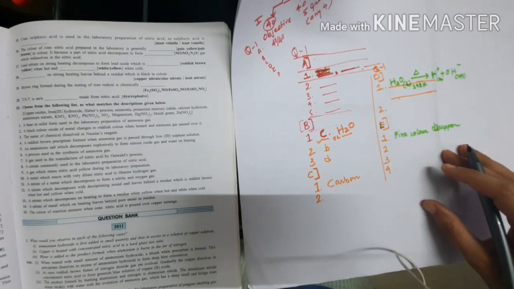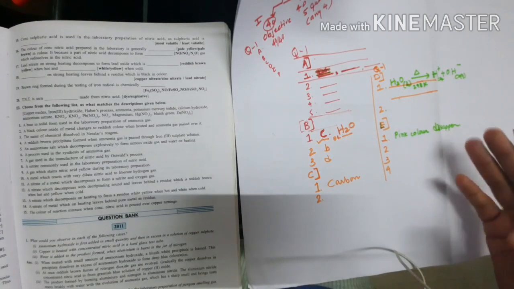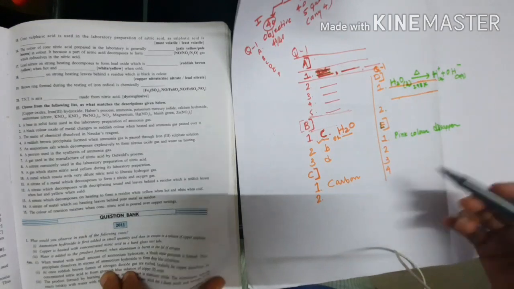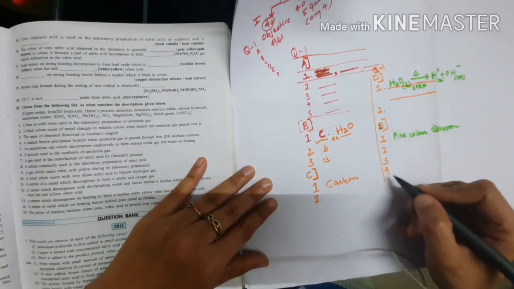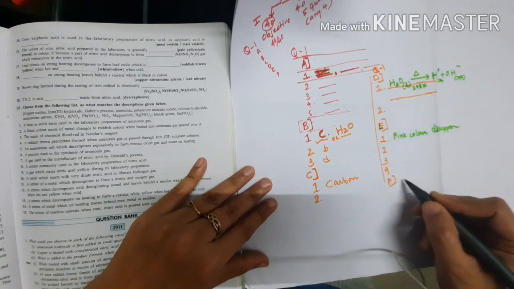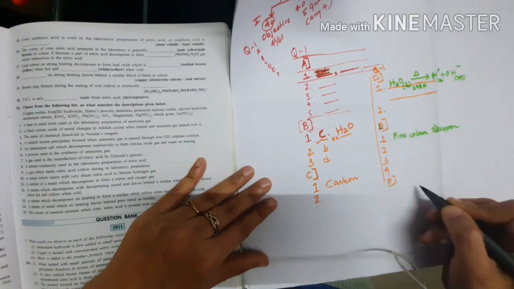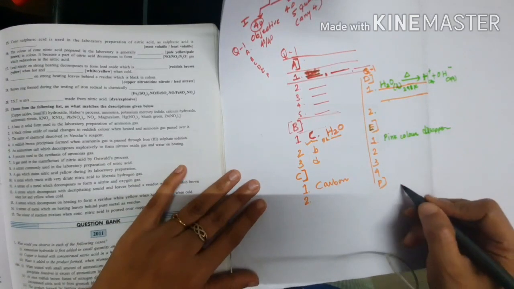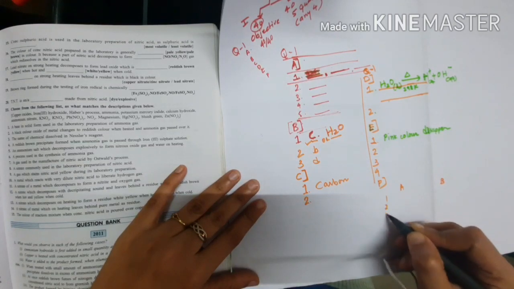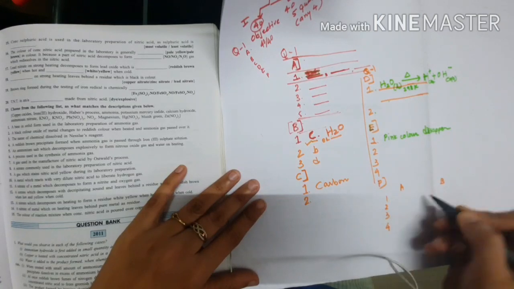In objective type questions, there is the observation, the chemical equation, then fill-ups, and match the column. For match the column, no need to write the whole thing, write here column A and column B. Then write the first, second, third, fourth, and whatever answer comes, write it in front.